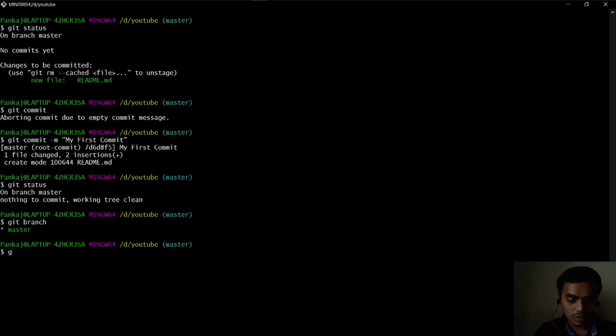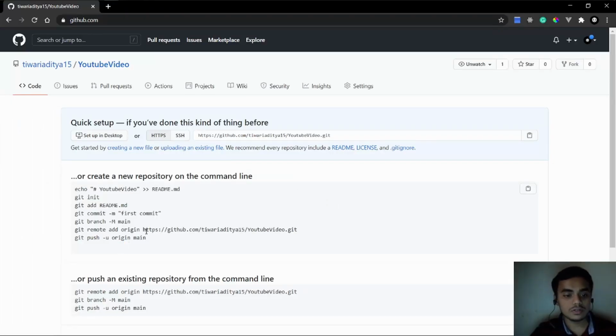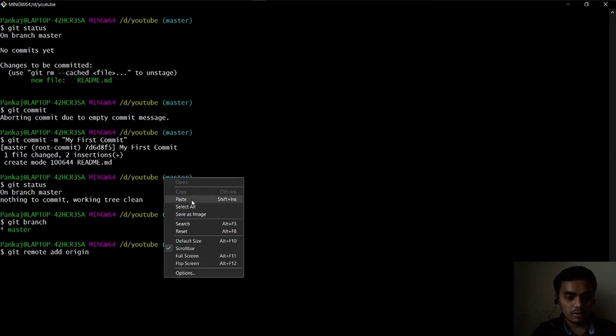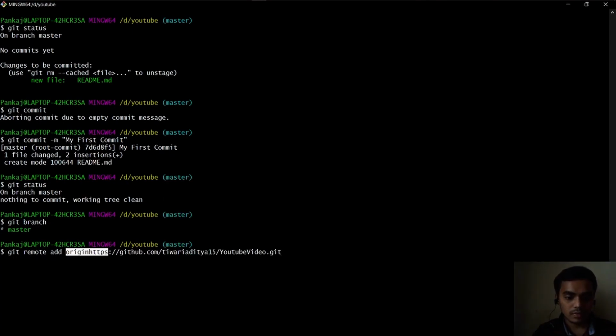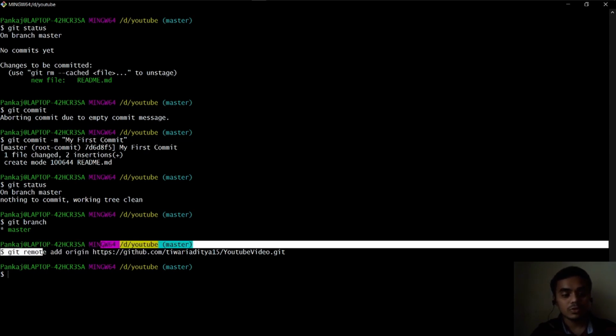So we are going to write this command, git remote add origin, and just copy and paste this from here and paste it right here. Make sure you give space between it. Yeah. Now the remote origin is added.